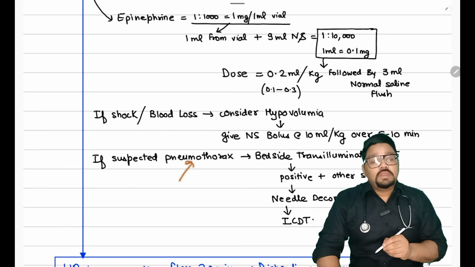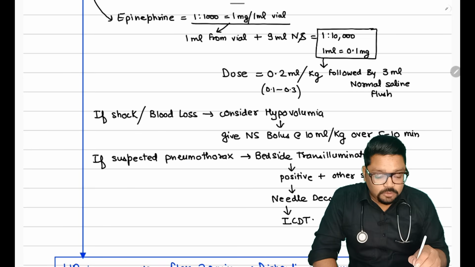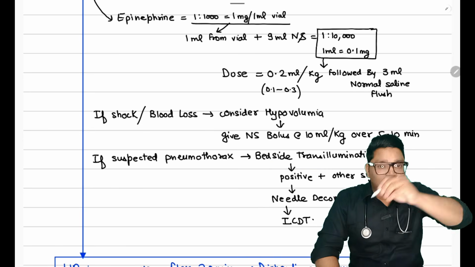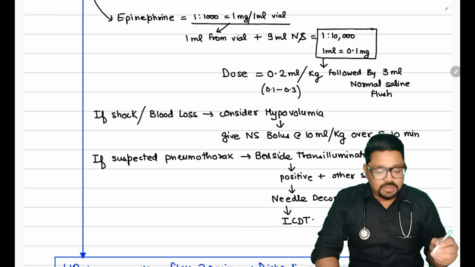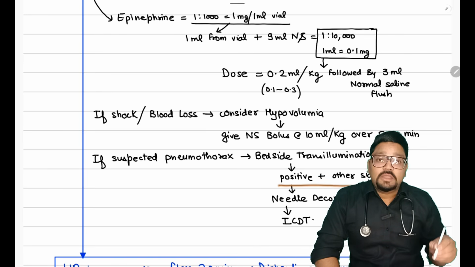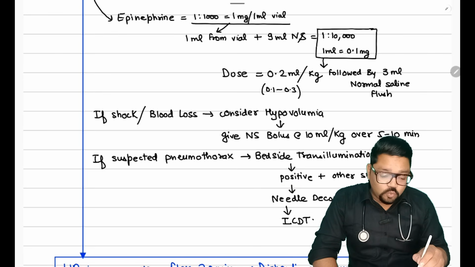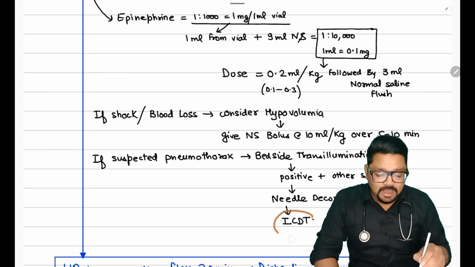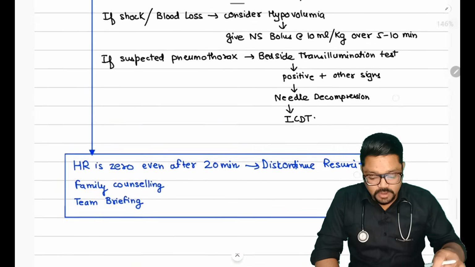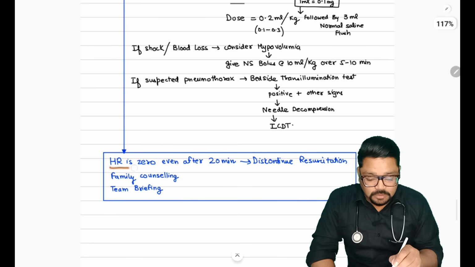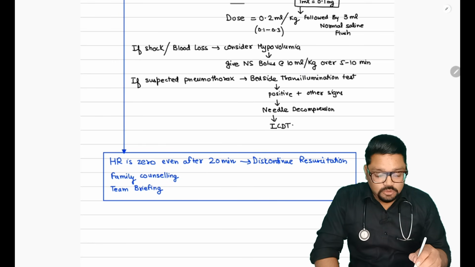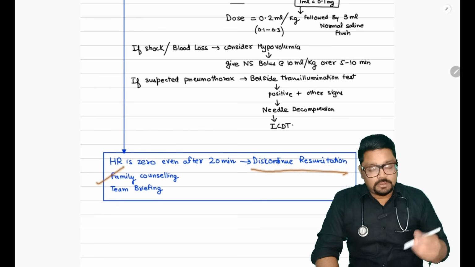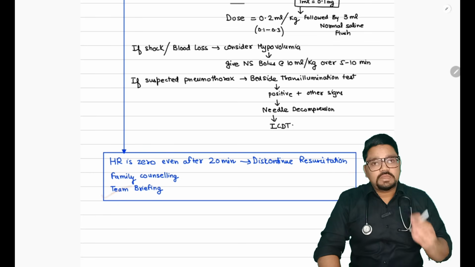Then what are we going to do in pneumothorax? We are going to do something known as bedside transillumination test, where there is increased transillumination if there is pneumothorax, and if it is positive, then you are going to do needle decompression. Do not wait for the X-ray, and you are going to put the ICD in time. Okay, now if the heart rate is 0 even after 30 minutes of NRP, you are going to discontinue the resuscitation, and we are going to counsel the family, and lastly we are going to do the team briefing.